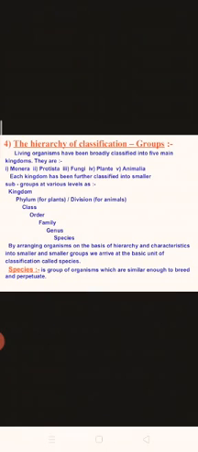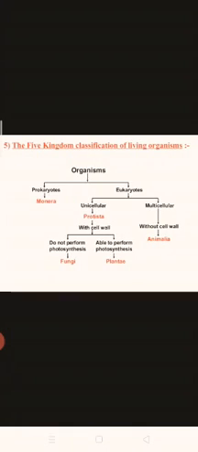We already studied this in 8th standard. That is, species is the basic component for classification. In the species, the organisms are similar enough to breed among themselves. So that group is called a species.